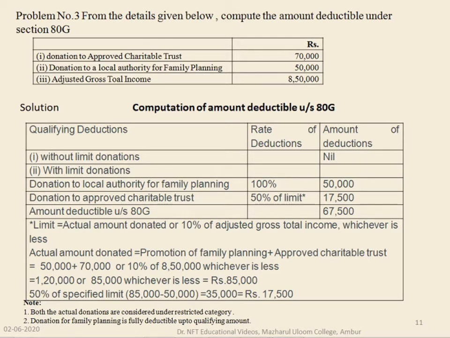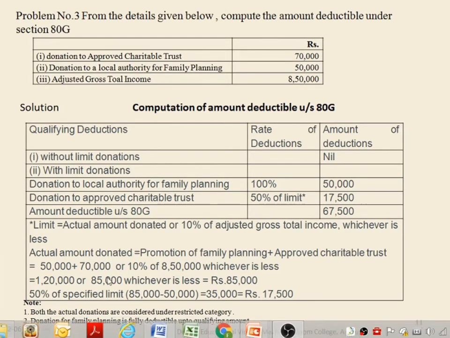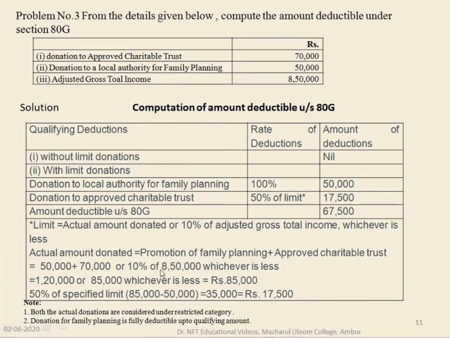Under this, both together is common, so we will add both, 50,000 plus 70,000, to calculate the donation under the restricted category. Or 10% of gross total income, that is 8,50,000.